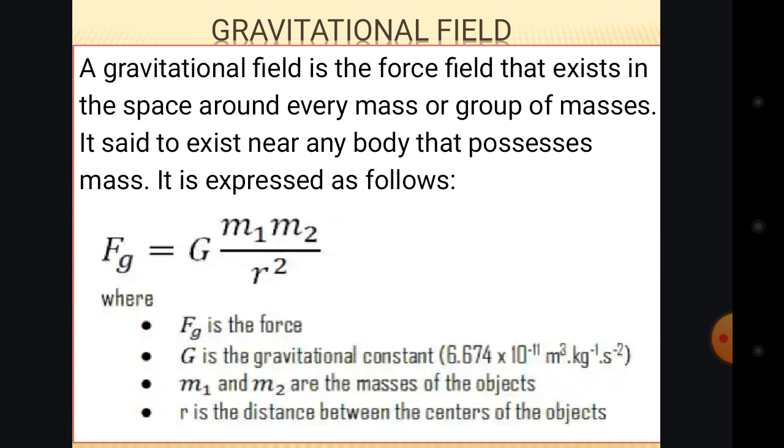When we say mass, we are talking about the quantity of a body or of a particle. So it is a force field that exists in the space around every mass or group of masses.